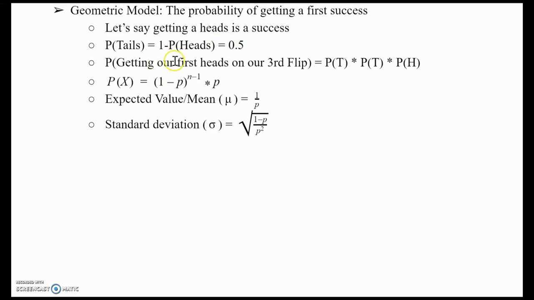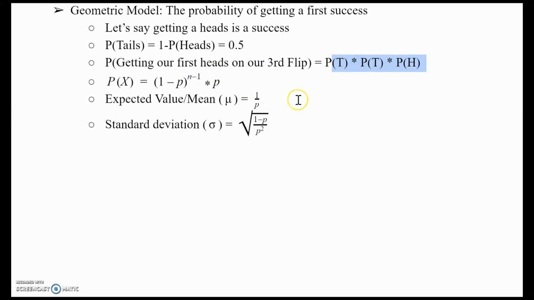So if I want to get our first heads on our third flip, that means our first two flips have to be tails and the third one has to be a heads, which I represented like this. In general, we can write it as this formula. The probability of my heads on whatever number of flips would be 1 minus the probability raised to n minus 1, which would be, in this case, 3, multiplied by that probability. So in this case, we would do 1 minus the probability of the heads, which is 1 minus 0.5, raised to 3 minus 1, which is 2, times 0.5, which is this exact value.